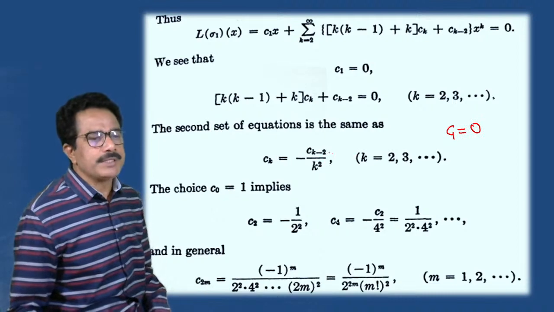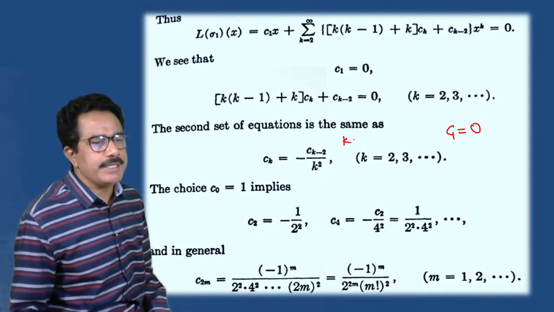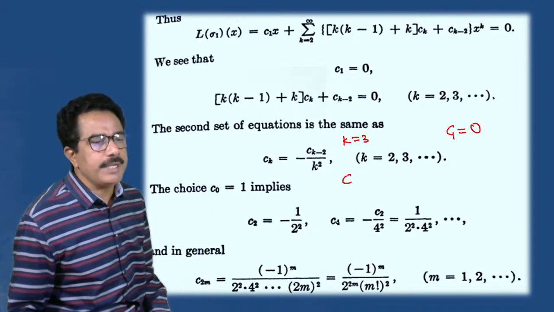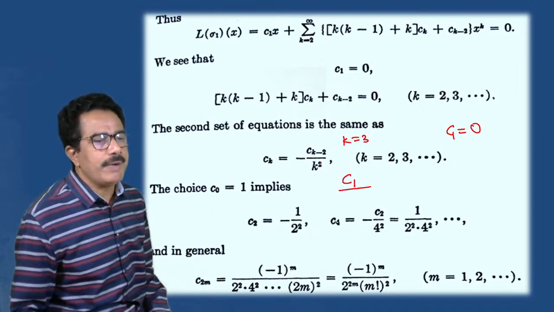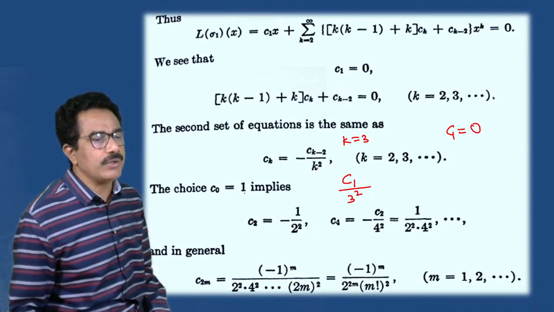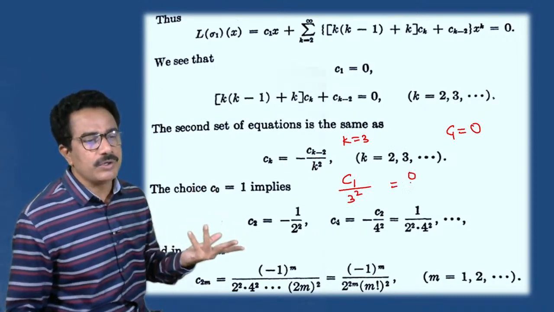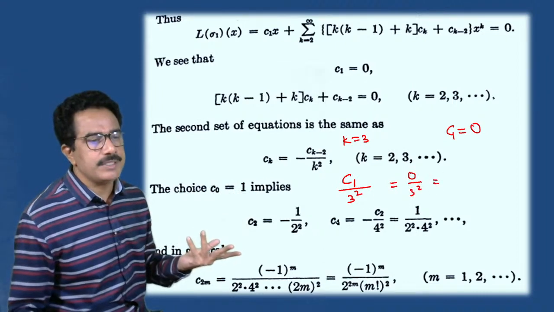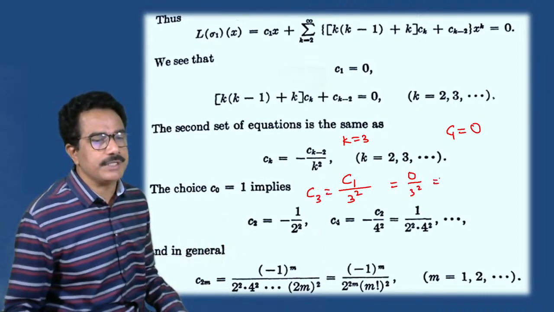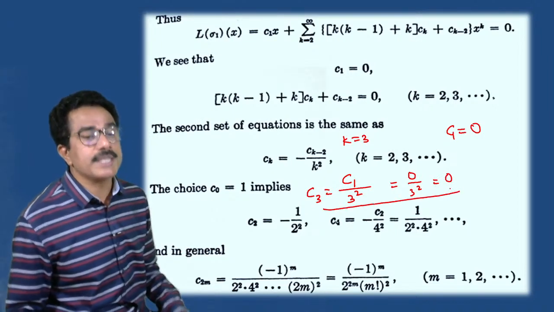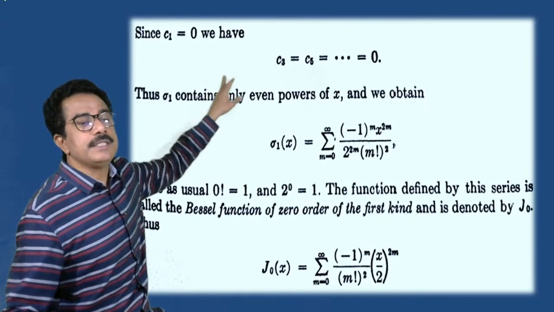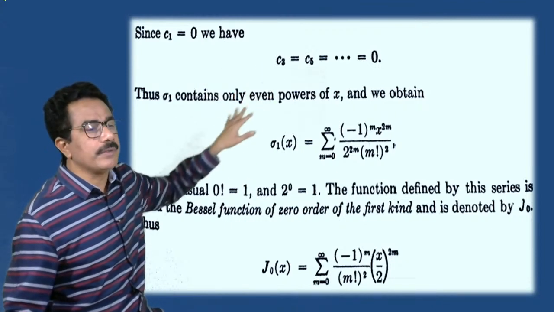Now if we put k is equals to 3, then C3 minus 2 means C1, divided by k means 3 square. But C1 is 0, we have considered 0, and 0 divided by 3 square means 0. Thus we get C3 is equals to 0. Means for odd terms, C3, C5, C7 and so on will be 0.